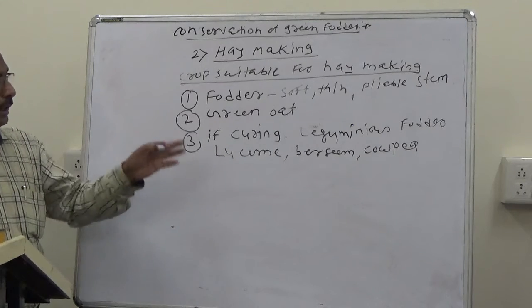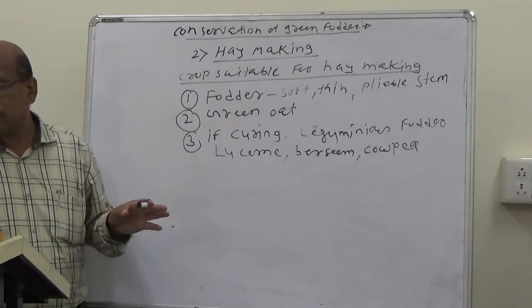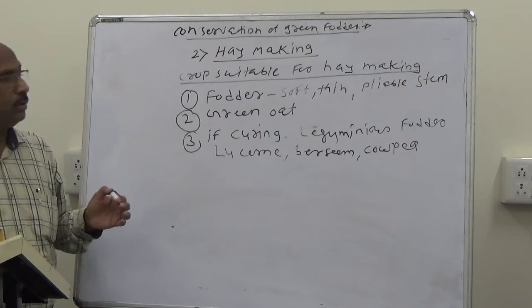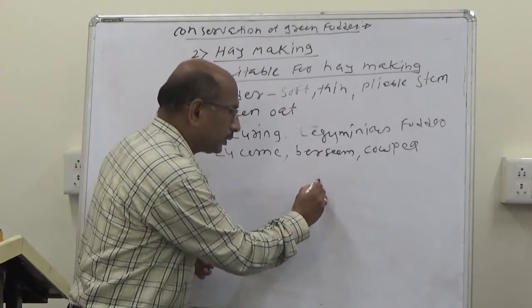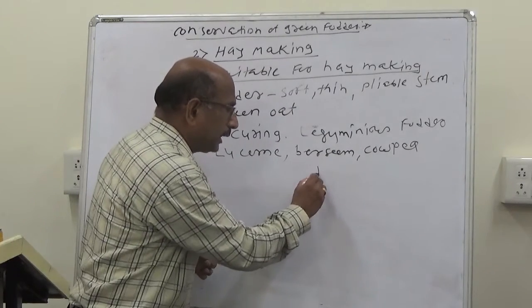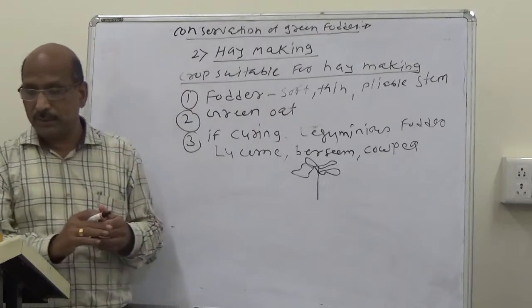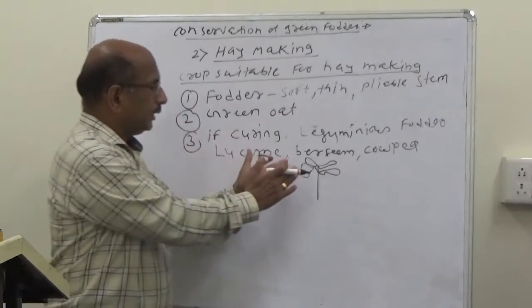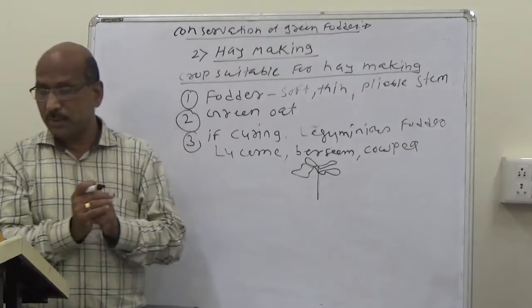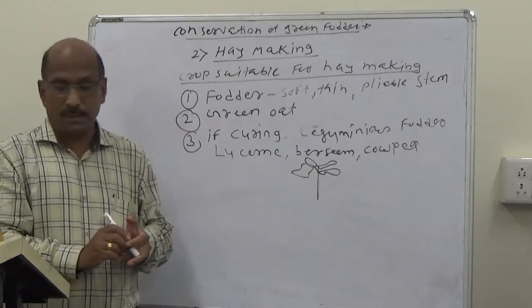Lucerne has solid stems, so the leaves and stems remain together after drying.